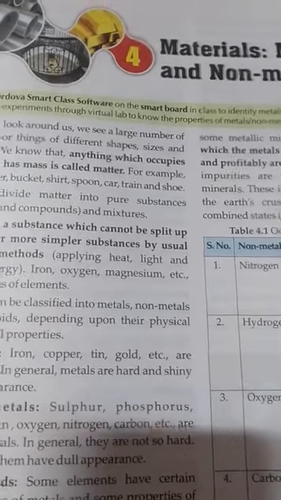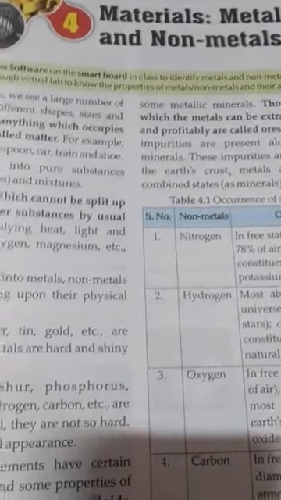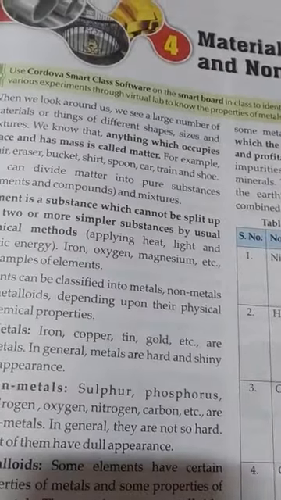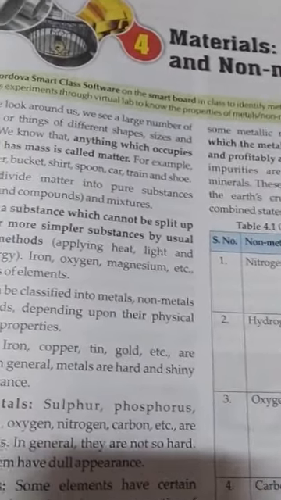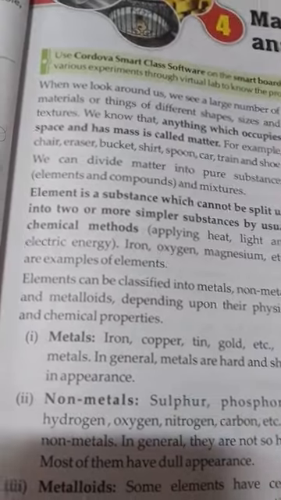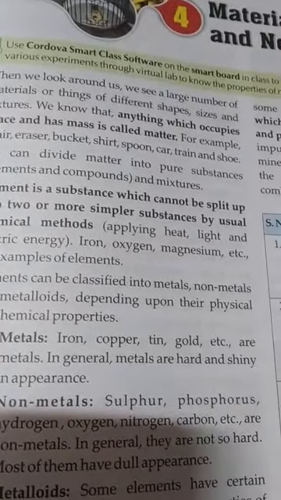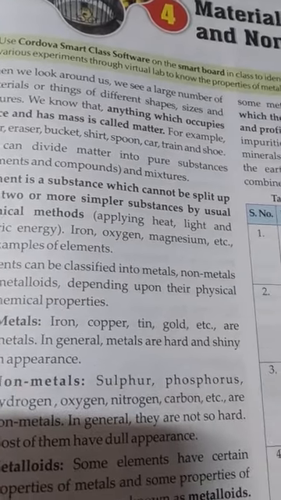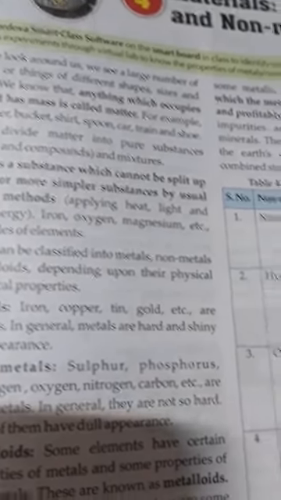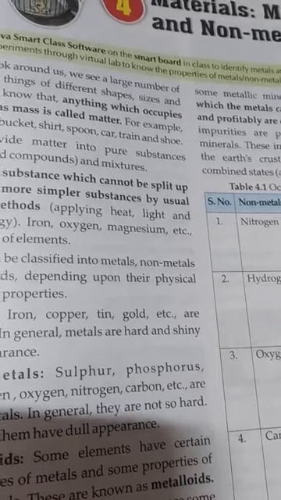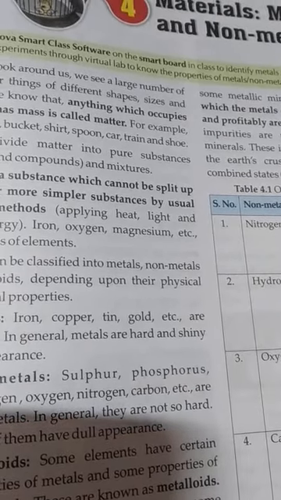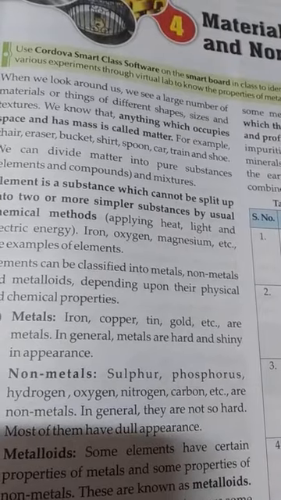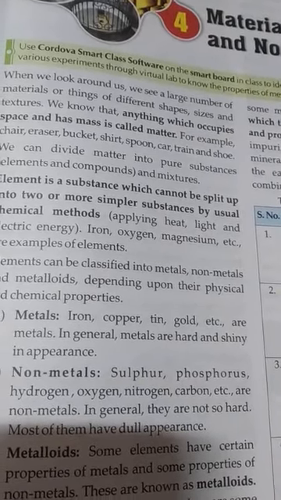These elements are classified into metals, non-metals, and semiconductors, which we can call metalloids. There are different divisions. We will read about what metals and non-metals are, and their properties. Which element we can say is a metal, which element is classified into the category of non-metal, and their properties we will read in this chapter.